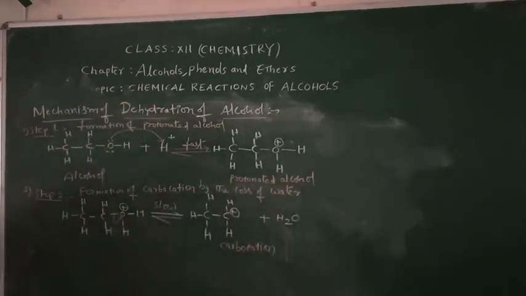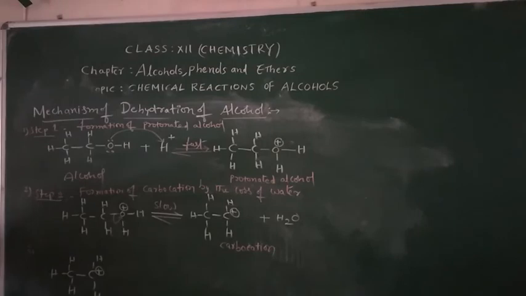Right? And step 3. In step 3, just elimination of proton. How is it? As is, I am copying CH3CH2 with plus charge on carbon.